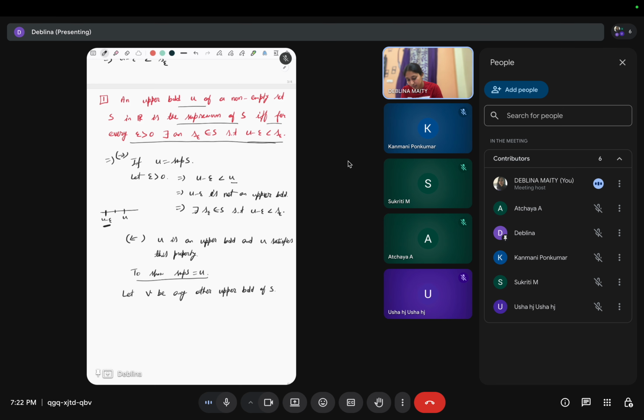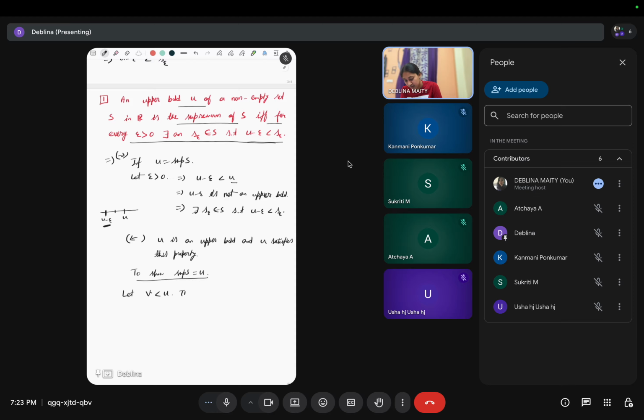Also we can prove like this. So let v be less than u. If we show that v cannot be an upper bound, then u is the lowest upper bound, right? So let v be less than u.